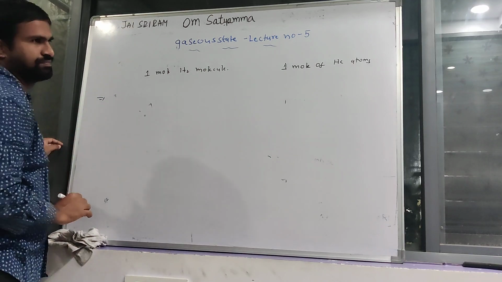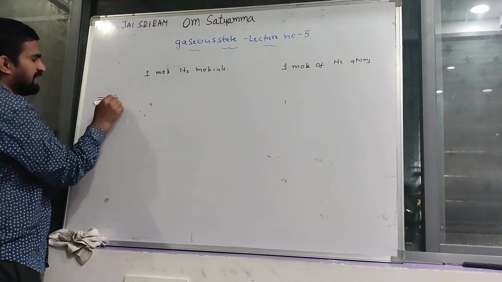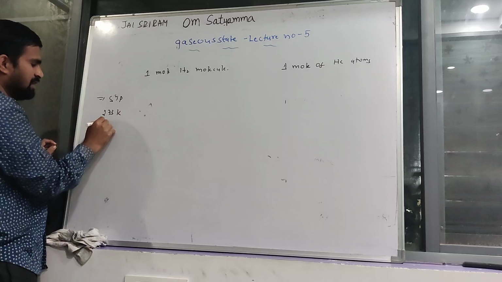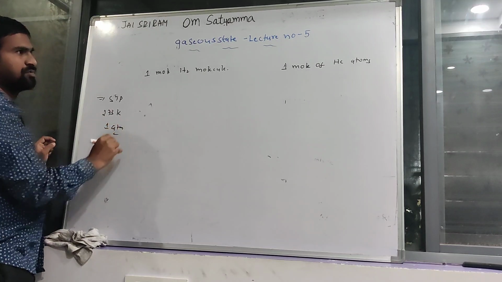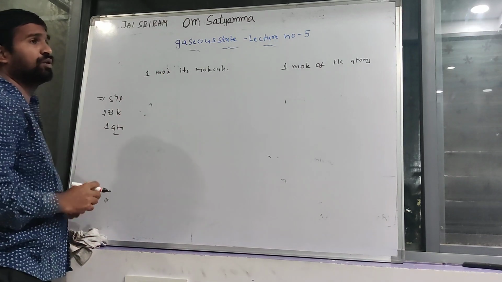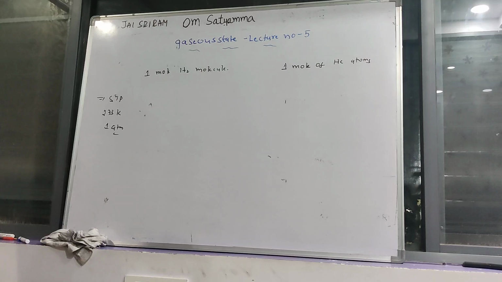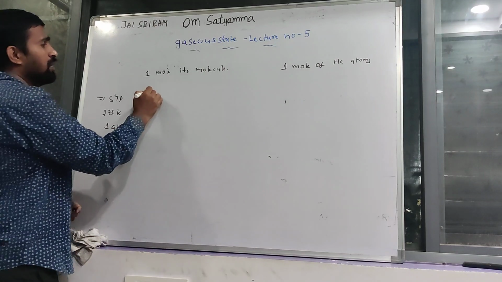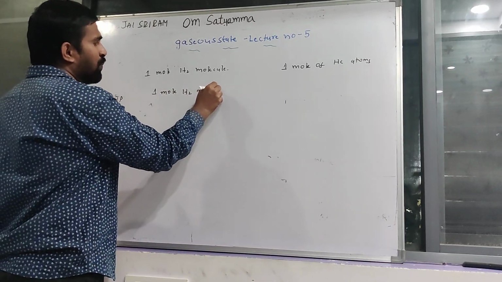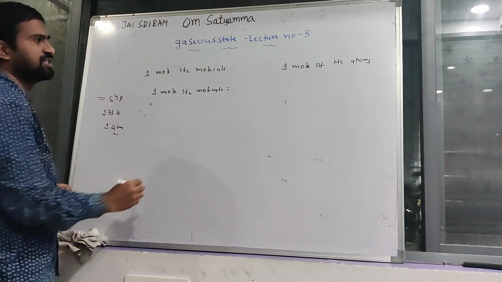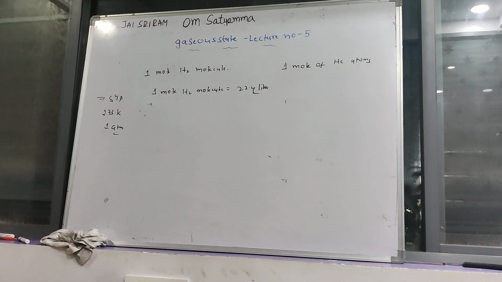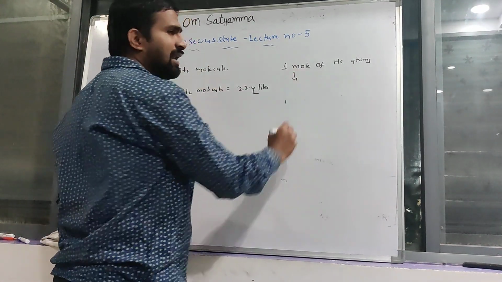These two gases are present at STP condition: 273 Kelvin temperature, 1 atmosphere pressure. 1 mole of hydrogen molecule equals how many liters of volume? At STP condition, it occupies 22.4 liter space. Clear?